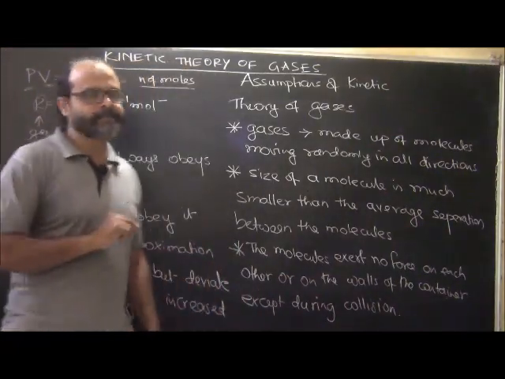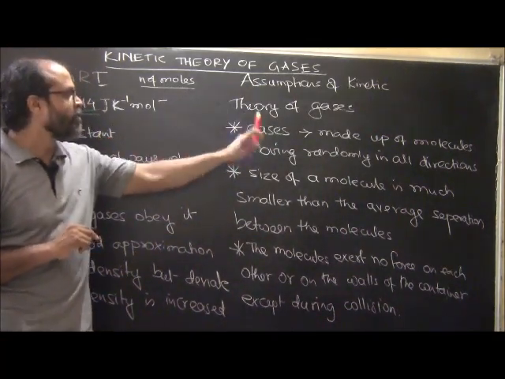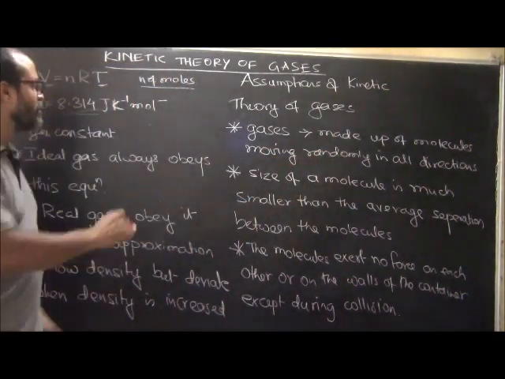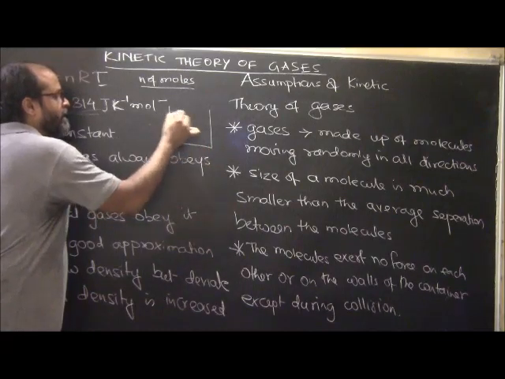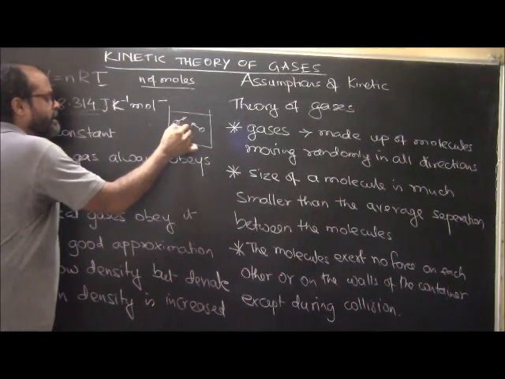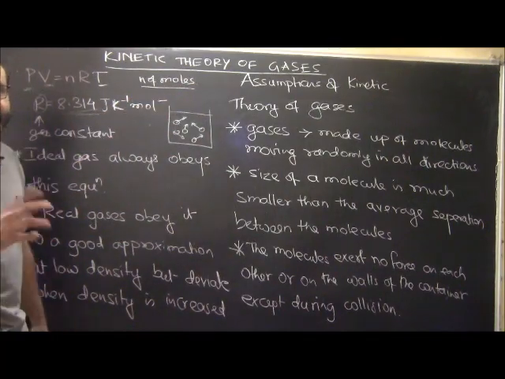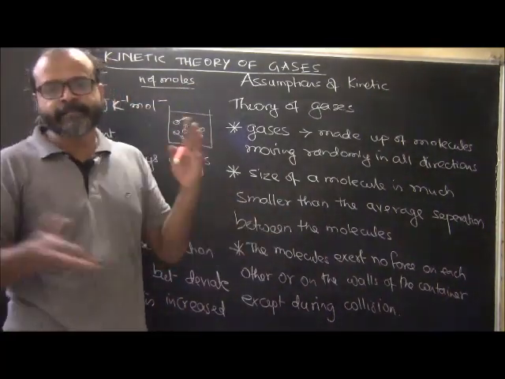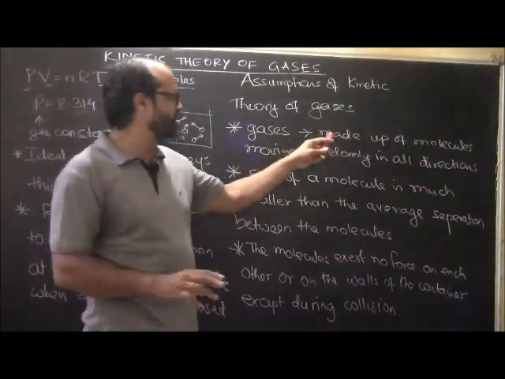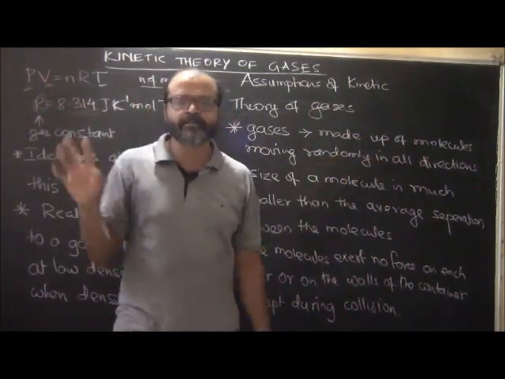These assumptions are basically what make up the kinetic theory of gases. What are the assumptions made? The gases are made up of molecules moving randomly in all directions. We all know that if we have gas filled in a container, all these molecules will be randomly moving in all directions. There is no specified direction of the movement of these molecules. So if we have gas filled in an enclosed container or even in the open, the gas molecules are randomly moving in all directions. All gases are made up of molecules, moving randomly in any direction.